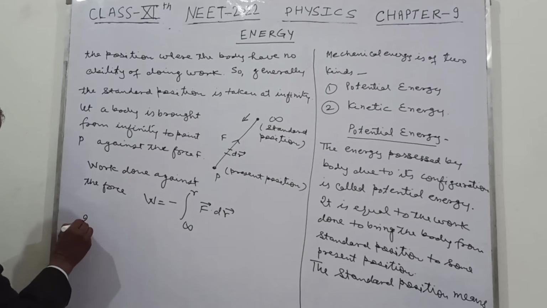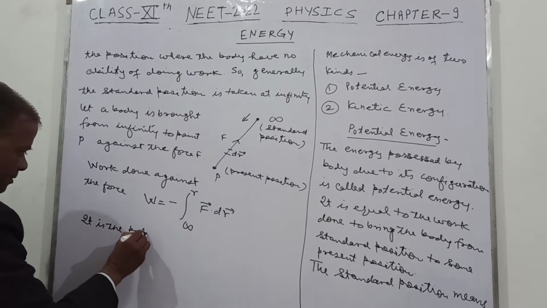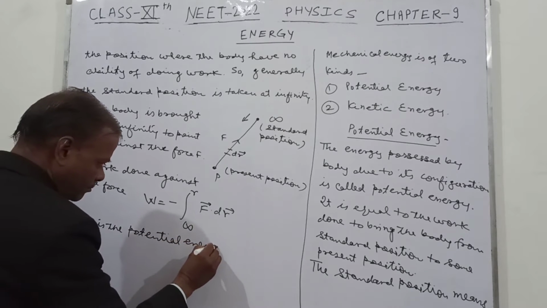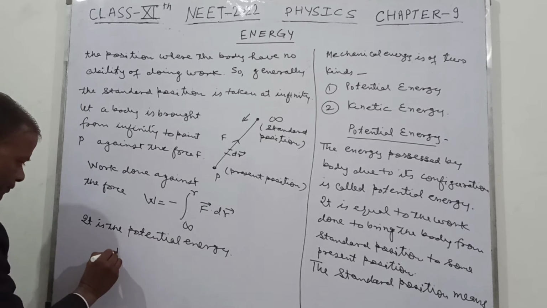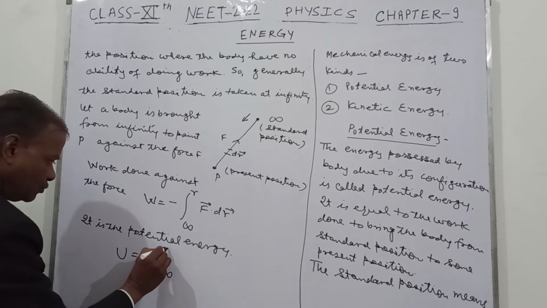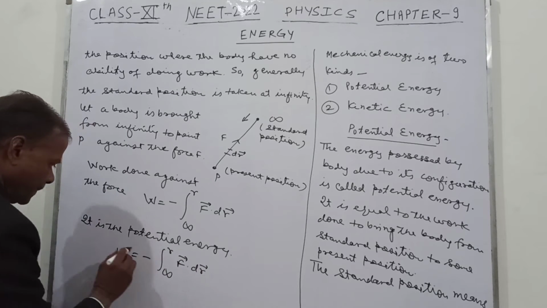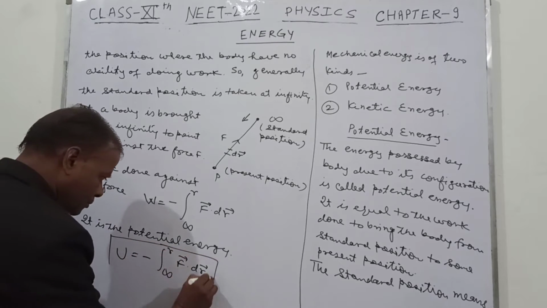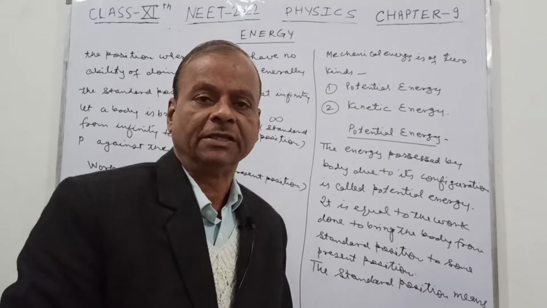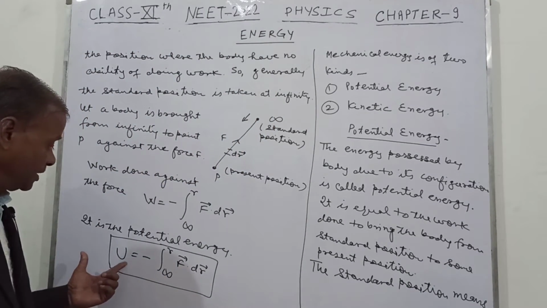So this will be the potential energy. So what we have is U equal to minus integral from infinity to R of F dot dr. Now if you know the nature of the force, then you can find the work done, you can find the potential energy.